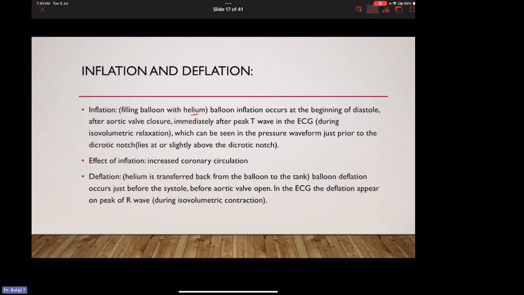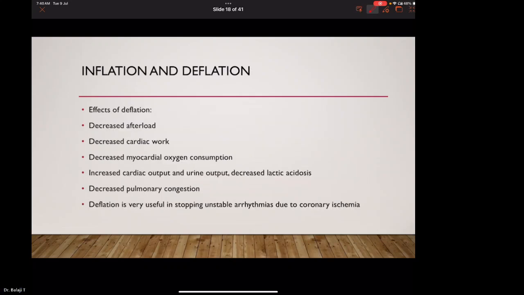Deflation: helium is transferred back from the balloon to the tank. Balloon deflation occurs just before systole, before the aortic valve opens. In the ECG, the deflation appears at the peak of the R wave, that is during isovolumetric contraction. This is counterpulsation. The effect of deflation is mainly that it will decrease the afterload, that is the resistance.